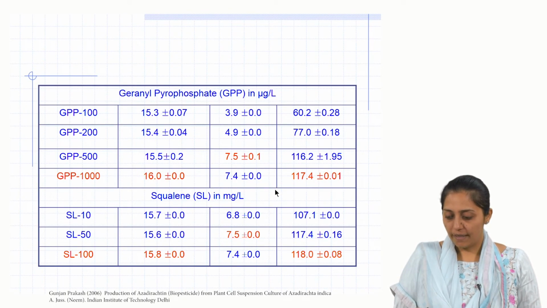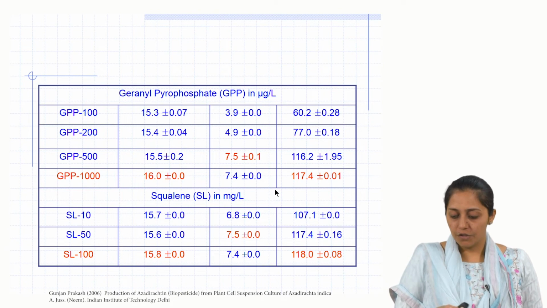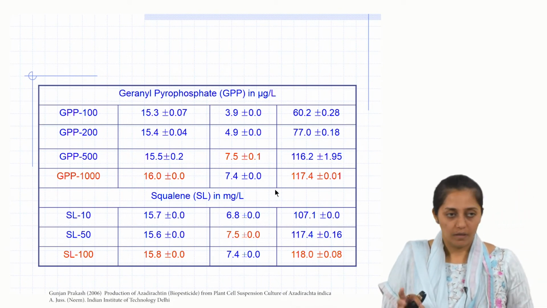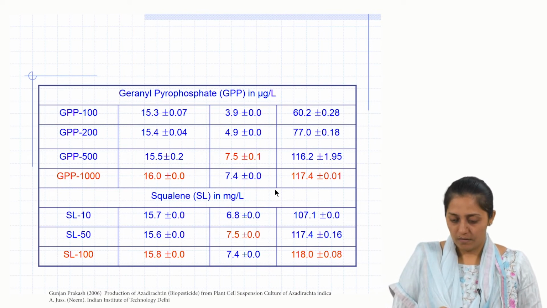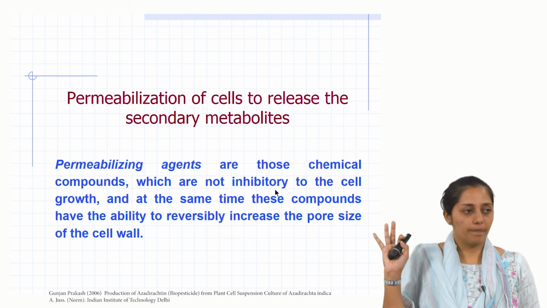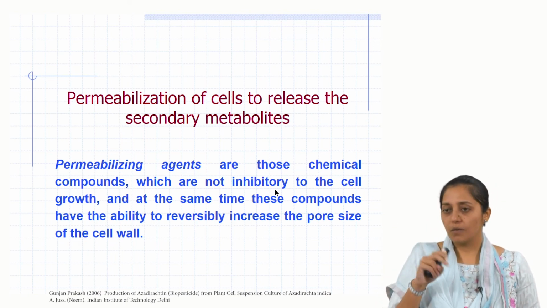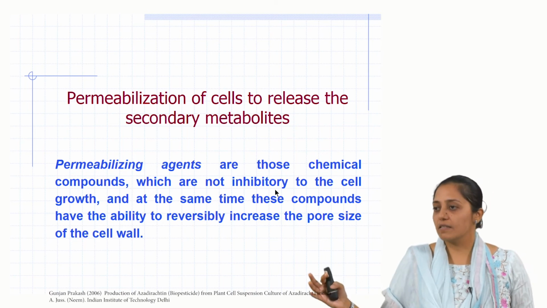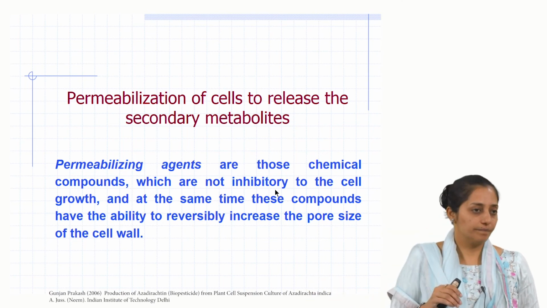And what could they find? They could find that GPP at a certain concentration level was giving more than 100 azadirachtin. Then they did, so these are all independent experiments. So there can be two ways of optimizing. One is you can run a relay system, the other is you run a parallel system and then finally integrate.